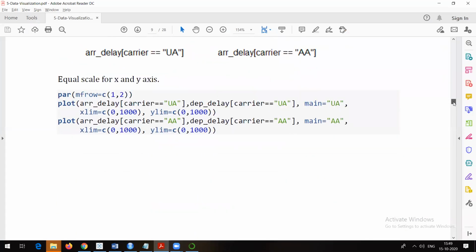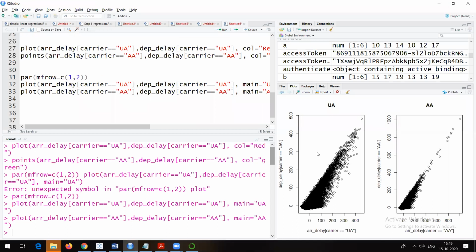Right? So you can use this particular thing very effectively. And again, if you check this particular thing, if for example you want to compare the performance of UA with American Airlines, right? You cannot compare it right now because if you check, they are not on the same scale. One is starting from 0 to 500, and the other is starting from 0 to 1000.